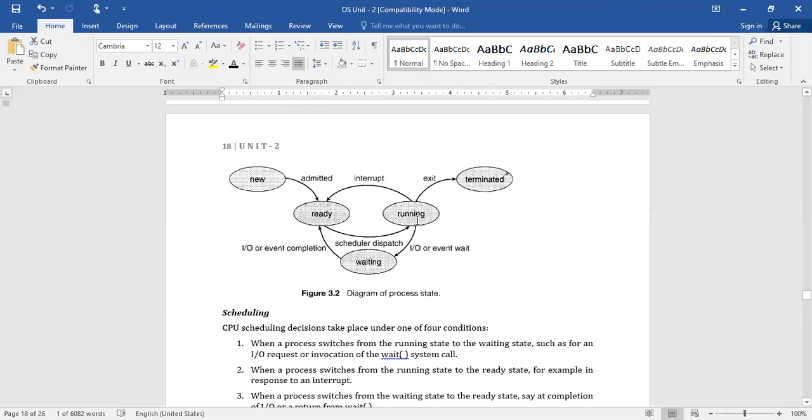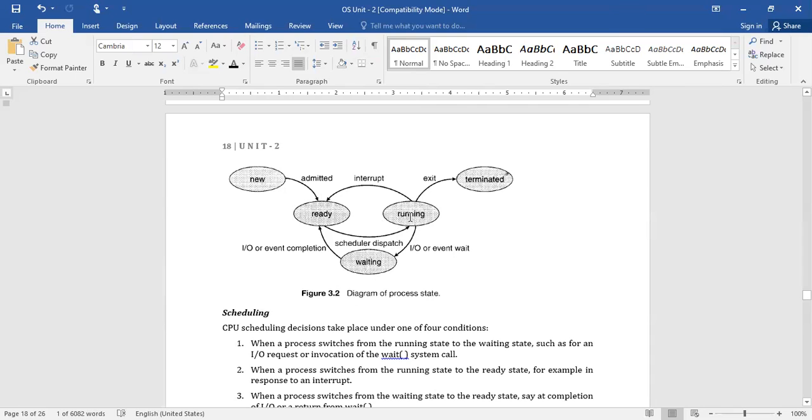The first case is when it moves from new state to ready and ready to running. During the execution of the process, if it needs the services of an IO device or a wait system call has appeared, the current process is suspended and moves to the waiting state, right? So now the CPU is free.